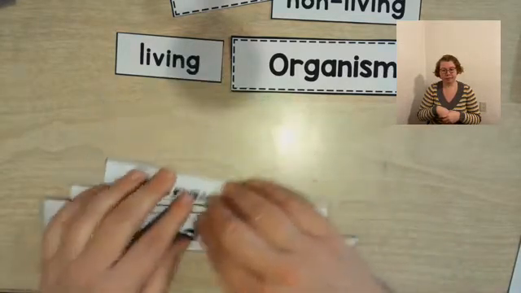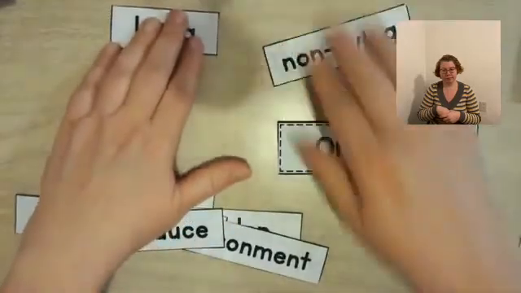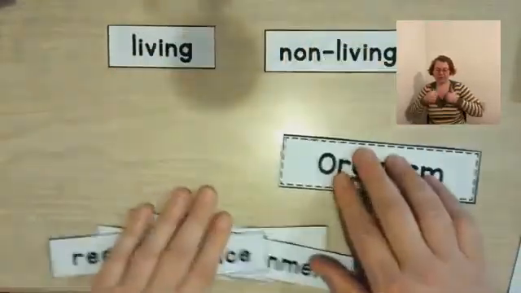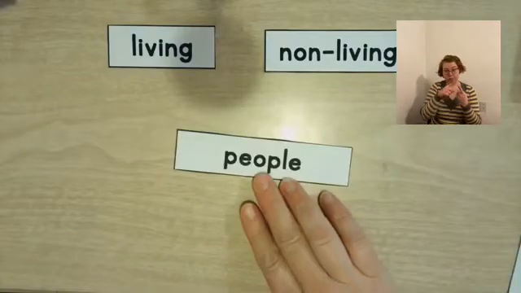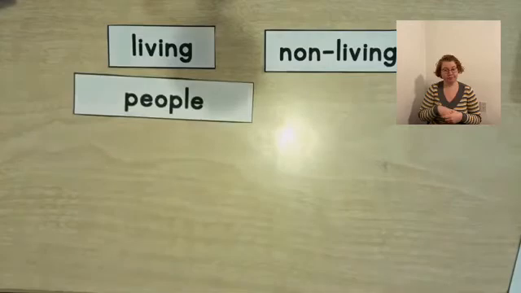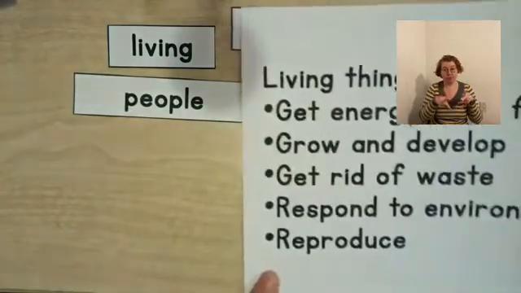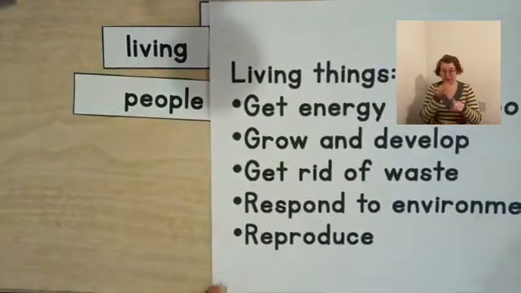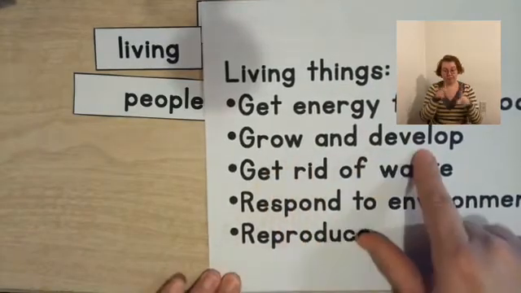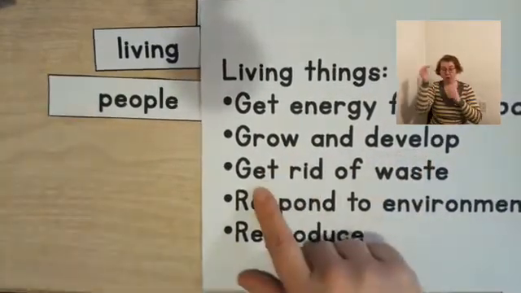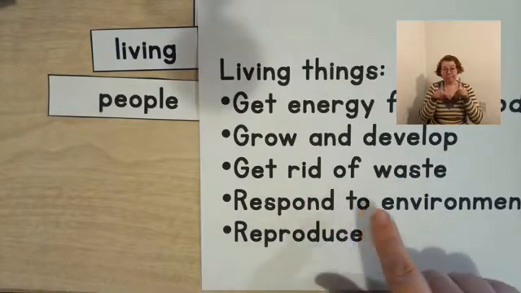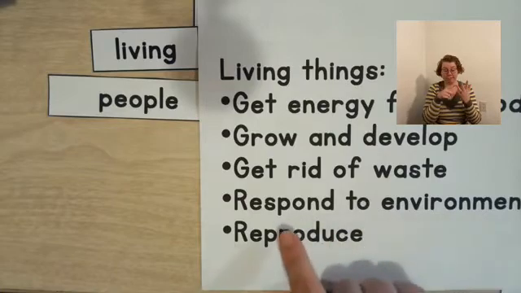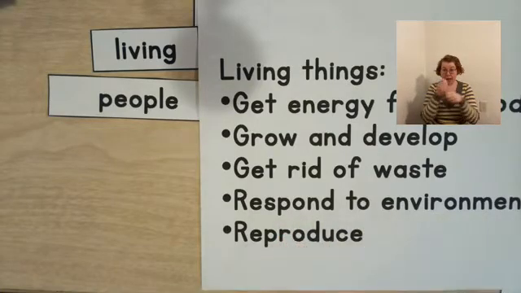things that are living and things that are non-living. So, people. Well, people, yes, they get energy from food. People grow and develop. People get rid of waste. People respond to the environment, and people can reproduce. So people are living organisms.